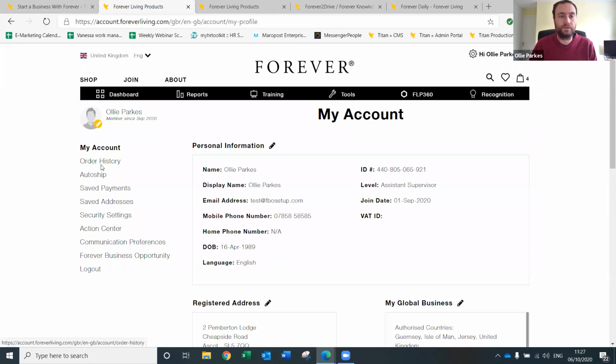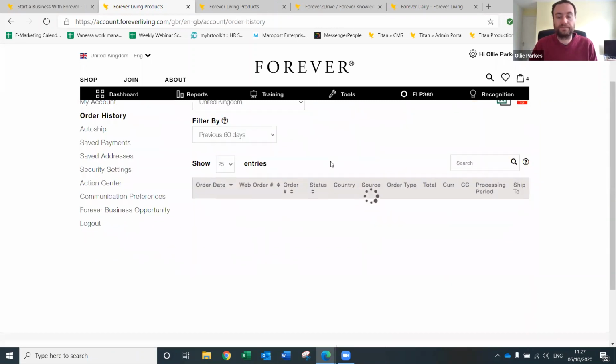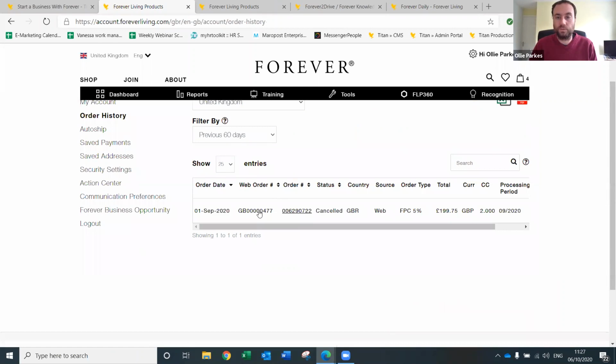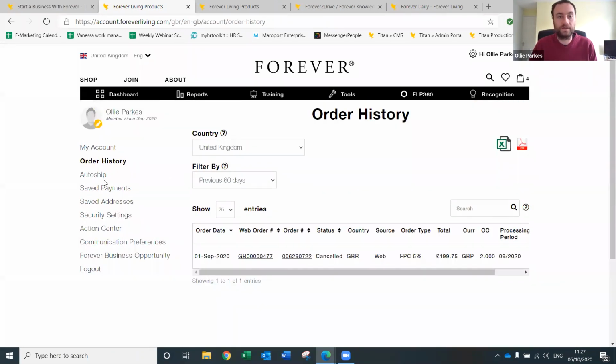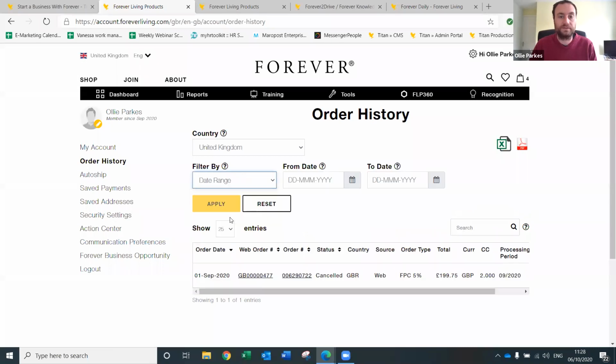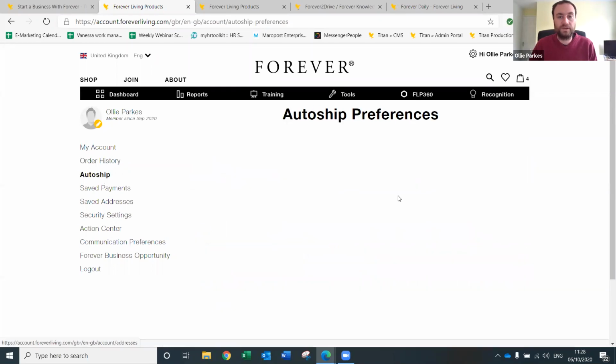And up here, you've got your order history, which I've got one test order that I put through. So that's that one there, but that will bring them all up there. You can download them as a PDF or Excel file at the top here, and you can filter by days here. So previous 60 days I've got there, but you can change it to any dates along there. Auto ship wise, you can set up a new auto ship. So I'm just going to go through auto ship quickly.